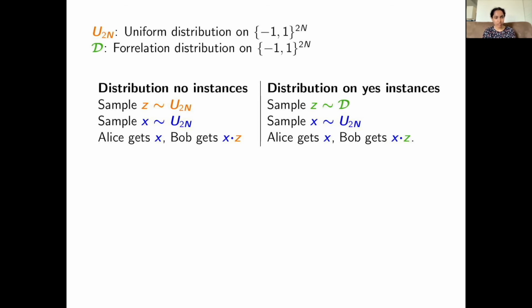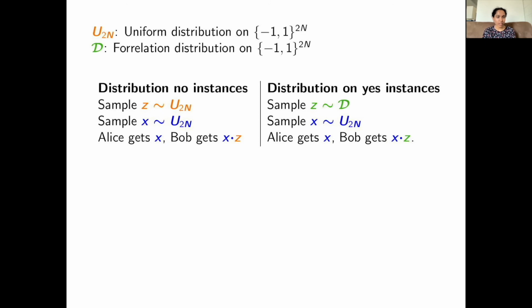Note that the distribution of no instances is the following distribution. Alice and Bob get two uniformly random strings that are independent of each other. The distribution of yes instances is as follows. Alice and Bob get two uniformly random strings conditioned on their XOR being drawn from the correlation distribution.